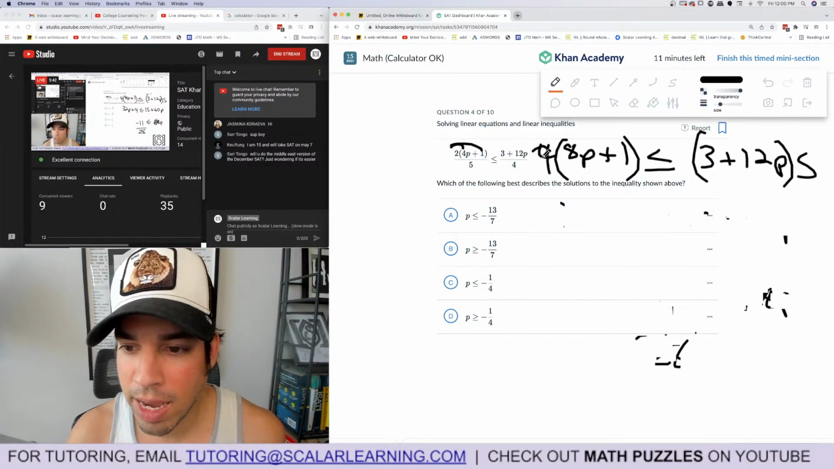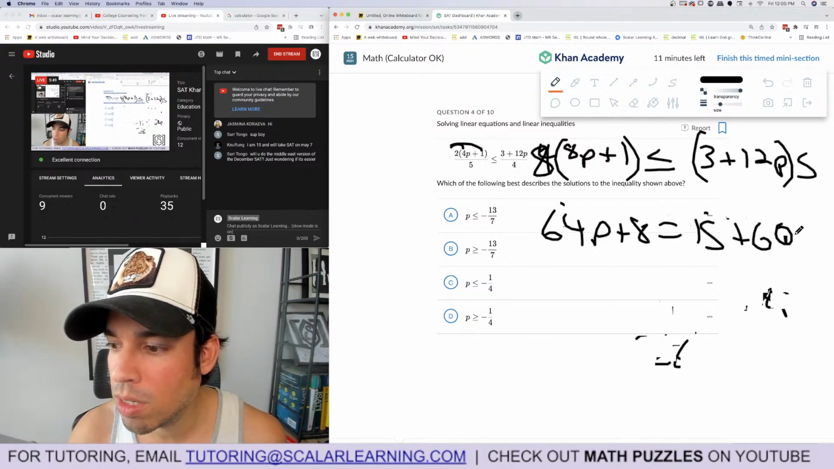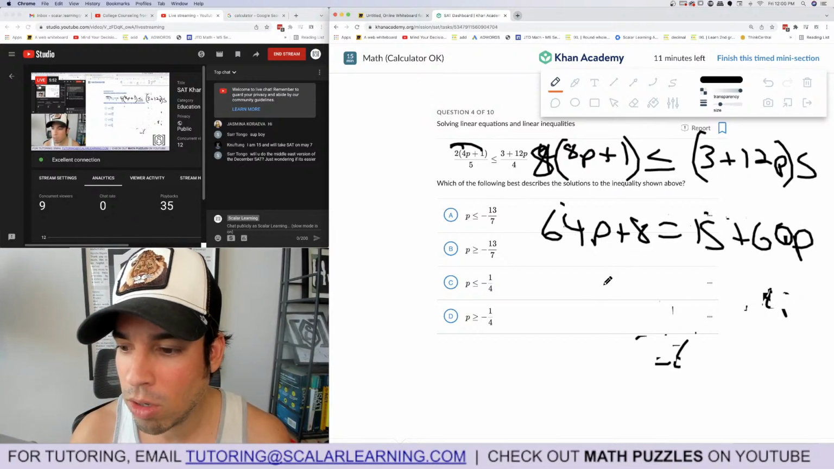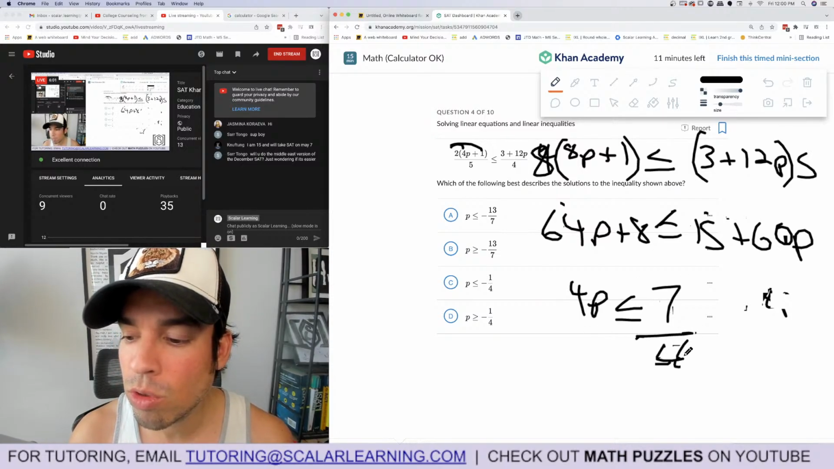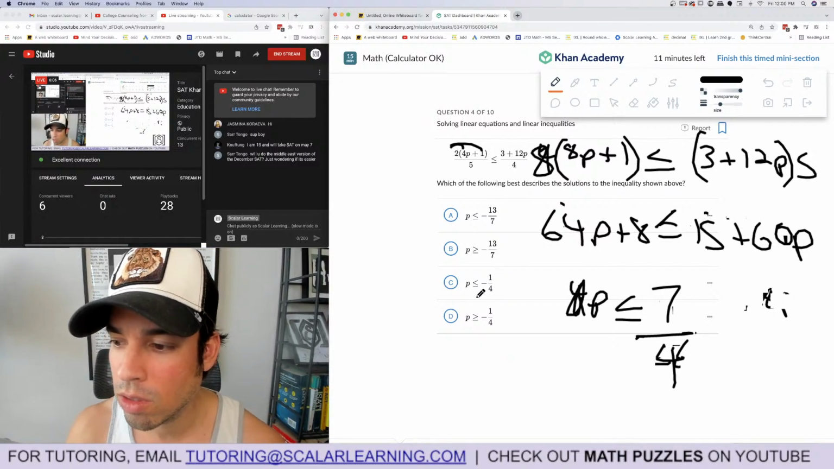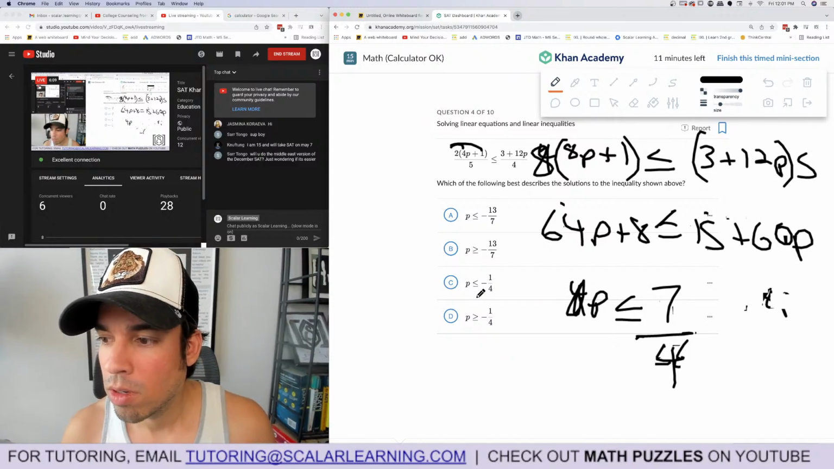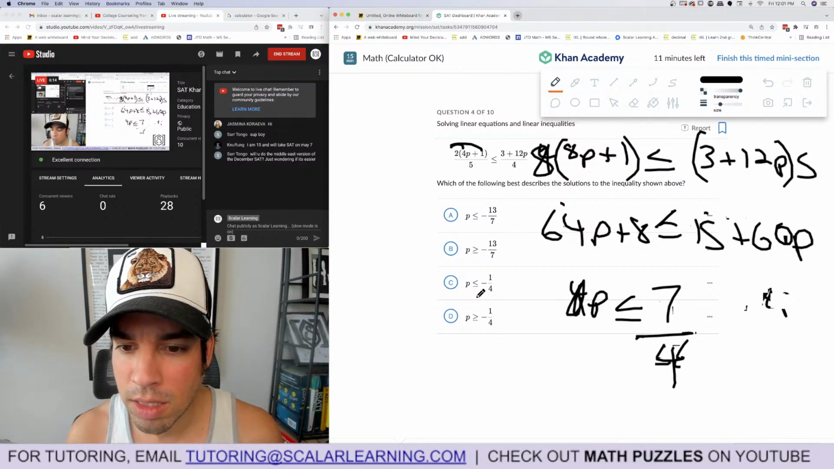So that should be an 8 out here because you multiplied that by 4 times 2 is 8. So that's 64p plus 8 equals 15 plus 60p. And then subtract 60p, which is 4p, and it's less than or equal to. 4p is less than or equal to, subtract 8 from both sides. 4p is less than or equal to 7. P is less than or equal to 7 fourths. Made a mistake again. Hold on. What did I mess up? 5 is 15 plus 60p, and on that side is 8, 7.